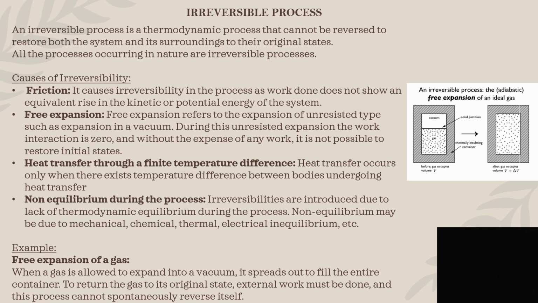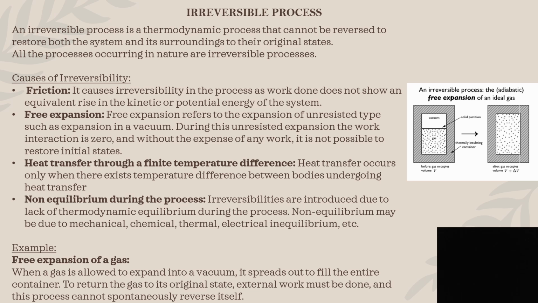So, an example to understand irreversible process is free expansion of gas. Consider we have two gases separated by a wall.